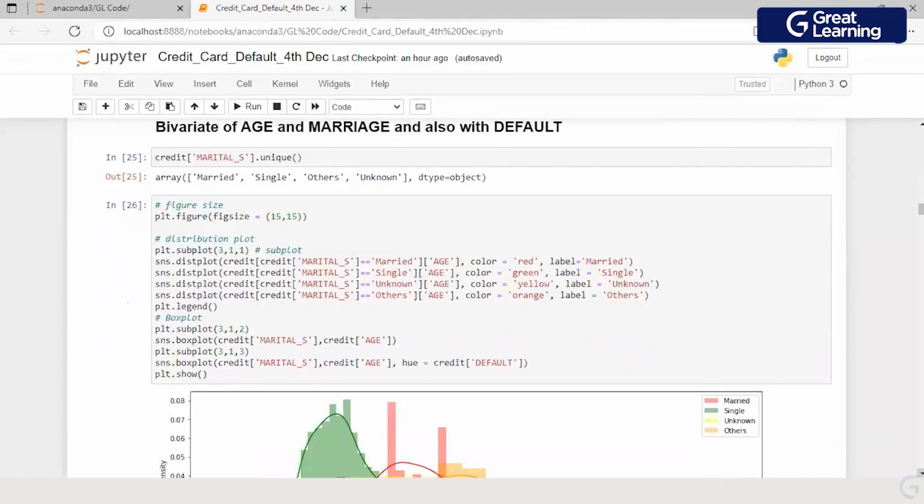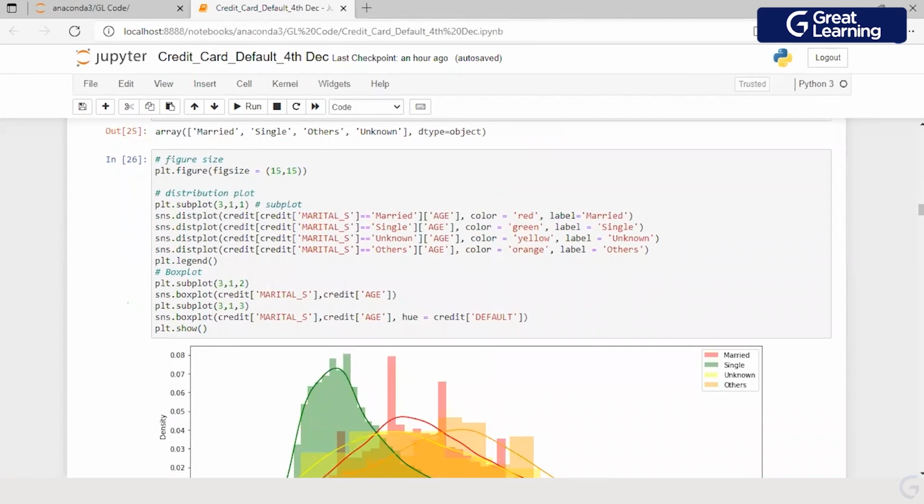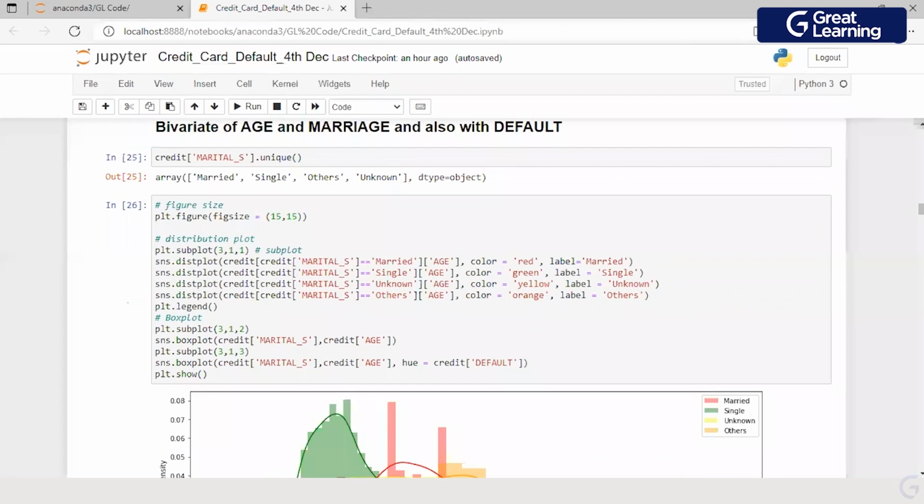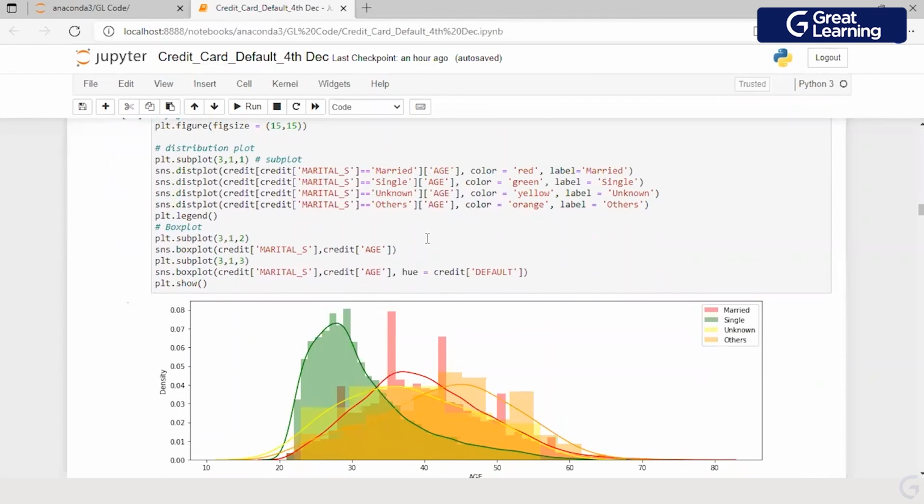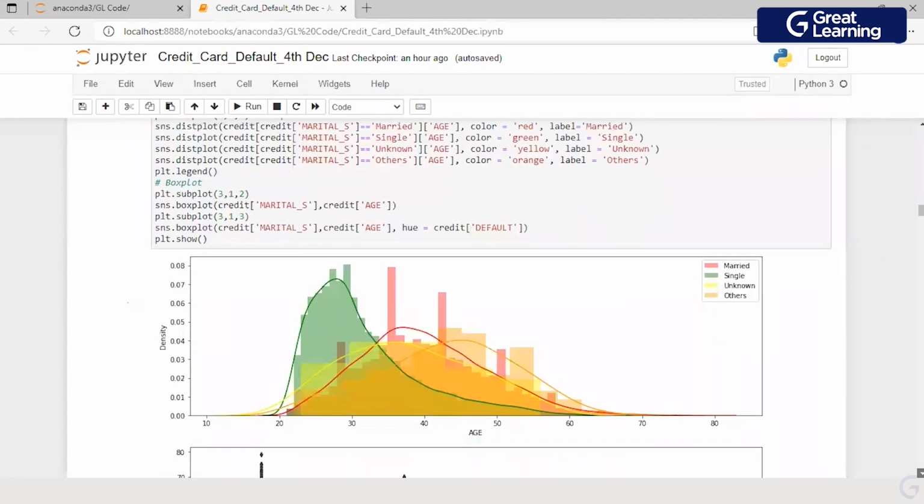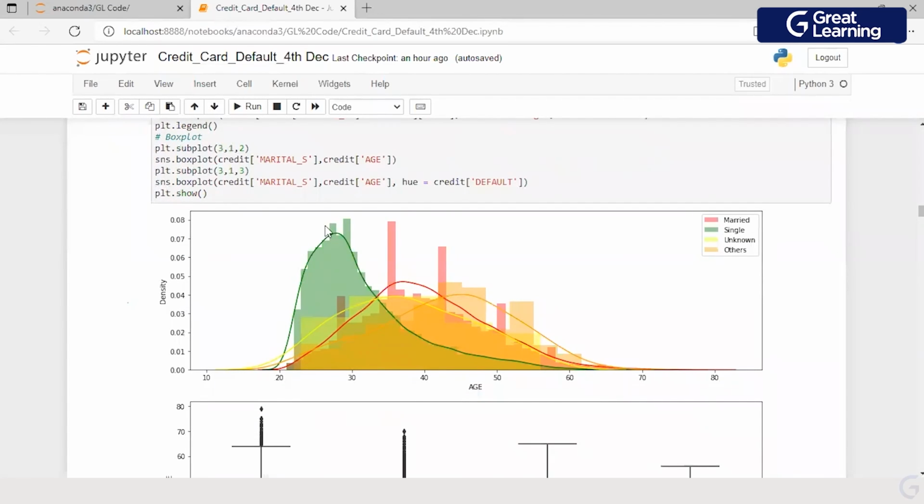Now, I am looking at age with marital status and default. I'm still not done with the age variable, guys. So I'm sure you are able to see the intensity and the detail in which we really go in studying the variable. Marital status, you have 4 levels available: married, single, others, and unknown. Same logic, created 4 different groups. Now, when we make a distribution plot, then I'll make a box plot.